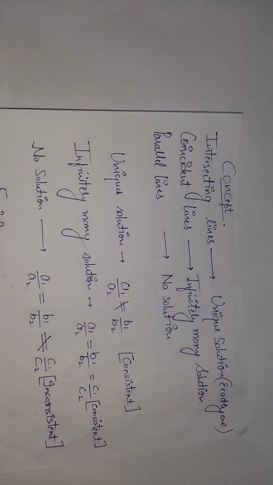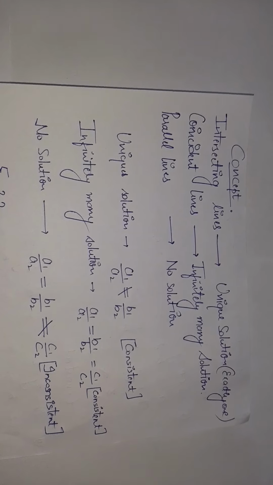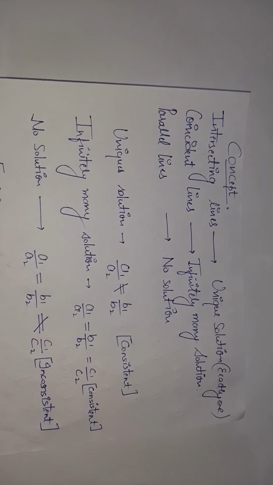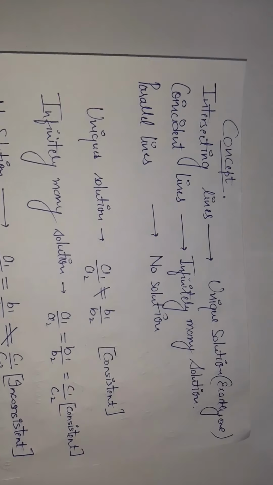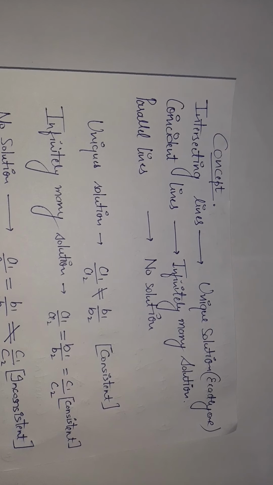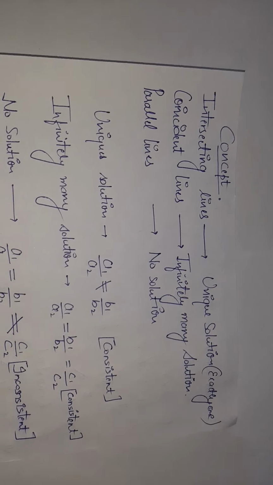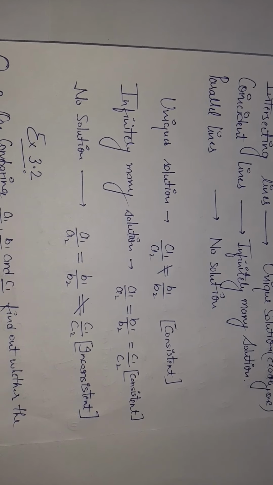Everyone, we will be starting with the next exercise, 3.2. Although we have already started, the concept which I want to tell you, I'm telling you right now. Intersecting lines, that means it should have a unique solution, exactly one. Coincident lines, they should have infinitely many solutions. Parallel lines, no solution. Now just learn this trick.